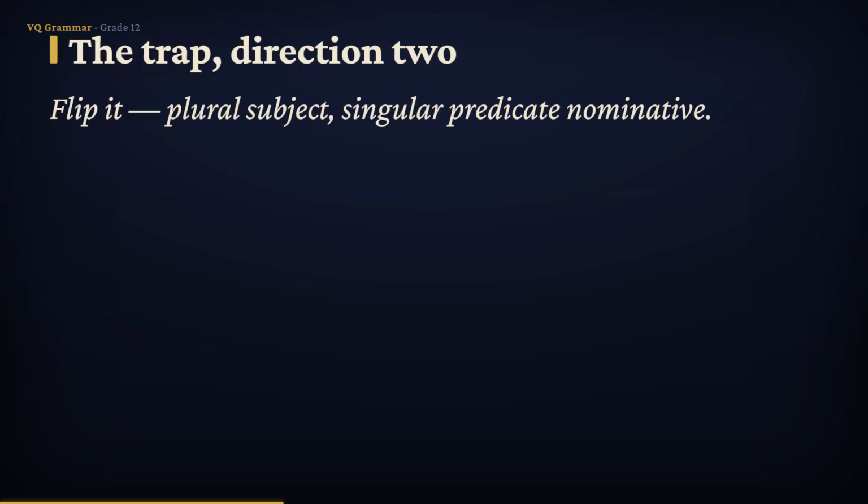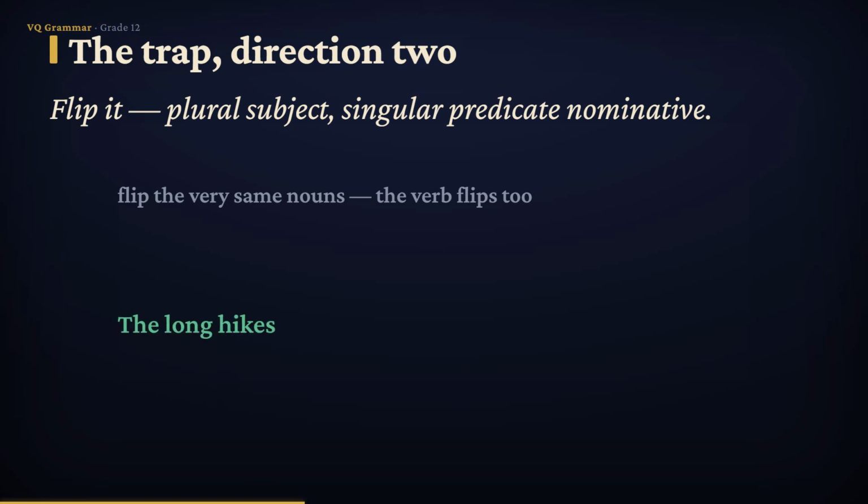Now let's flip the very same idea and watch the verb flip with it. Here's the new version. The long hikes were the best part. This time, the long hikes has taken over as the subject, and it's plural. The linking verb is were, and the best part has slid to the far side as the predicate nominative.